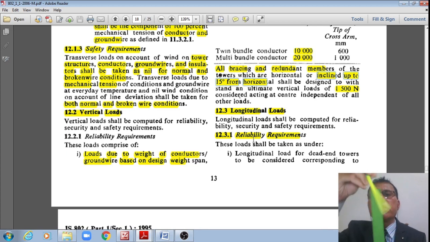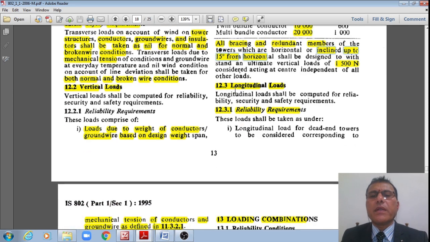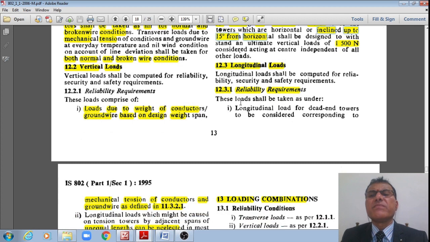Like this, vertical loads is now over. Now I'll move to longitudinal loads. I hope you are understanding the discussions, codal specification, students, right? We are there in the longitudinal loads.